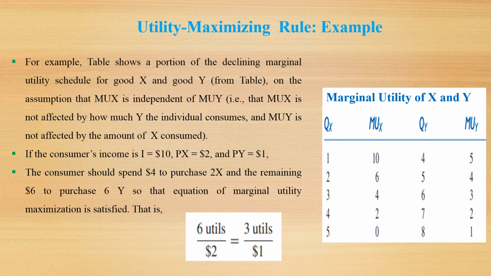We have 3 utils from both good X and good Y. So we maximize our utility.